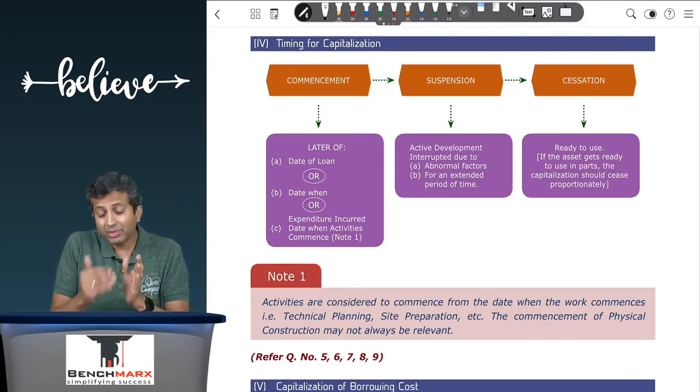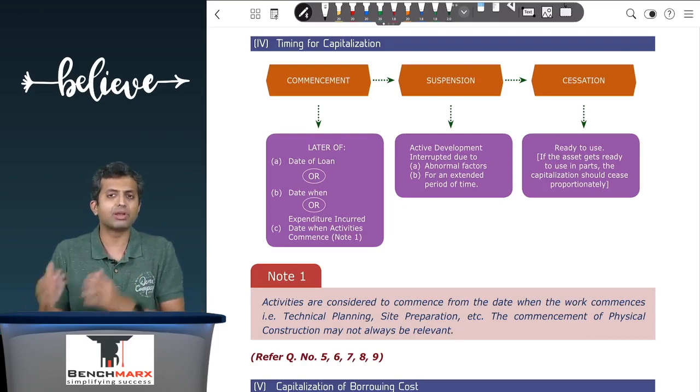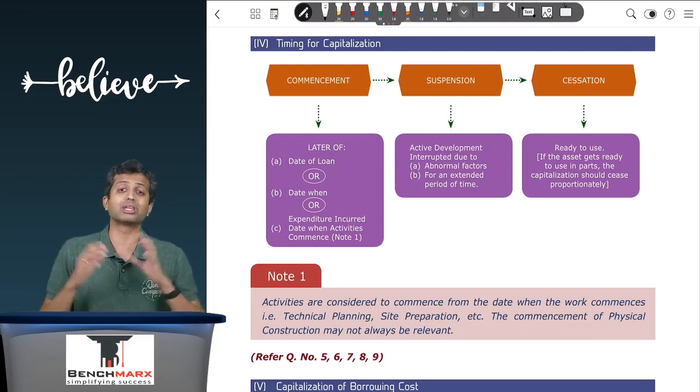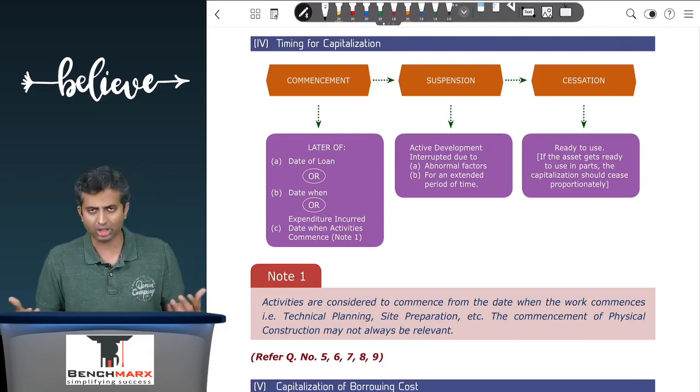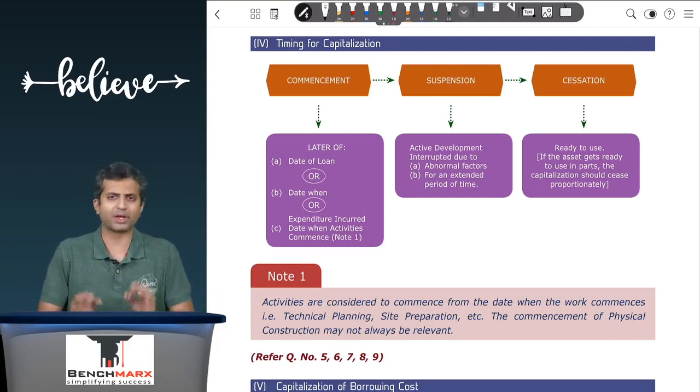However, till before the asset actually gets ready for use, it is possible that the active development on the asset gets interrupted for an extended period of time, like for a lockdown, due to factors beyond the entity's control, that is abnormal factors which are not necessary to get the asset in the ready to use condition.